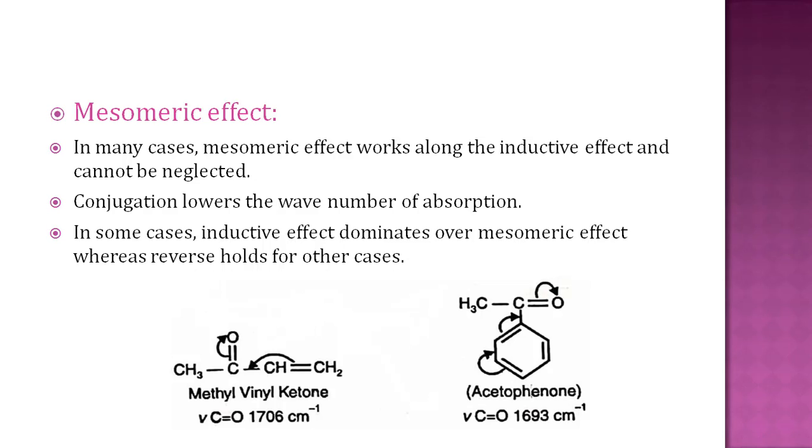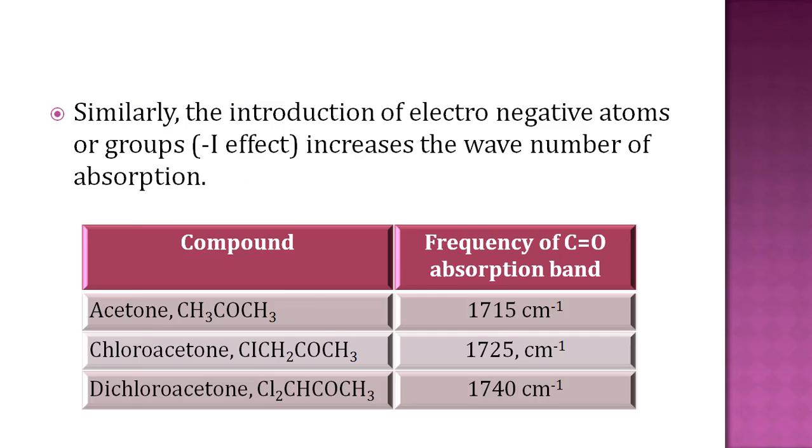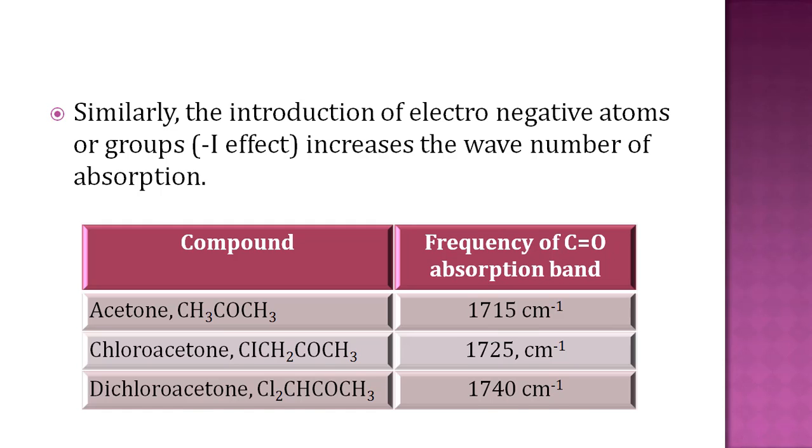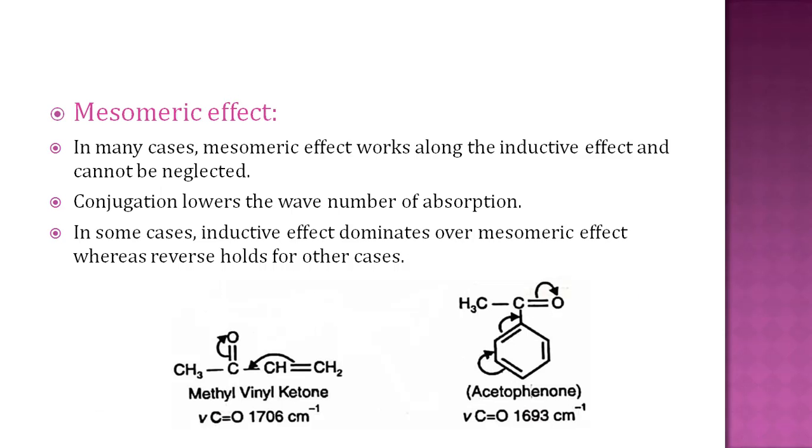As the number of double bonds increases, the wave number decreases. Here see the example of methyl vinyl ketone and acetophenone. In methyl vinyl ketone, 2 double bonds are there, while in acetophenone 4 double bonds are there. So in methyl vinyl ketone, the frequency of the carbonyl group is at 1706, while in acetophenone it is 1693. So the frequency of the carbonyl group is decreased, which means conjugation lowers the wave number. We have seen that alkyl groups lower the wave number, electronegative atoms increase the wave number, and conjugation decreases the wave number.